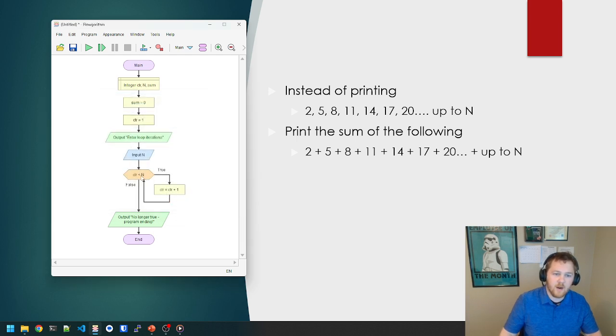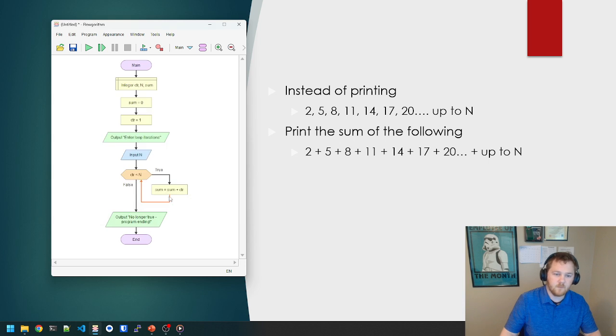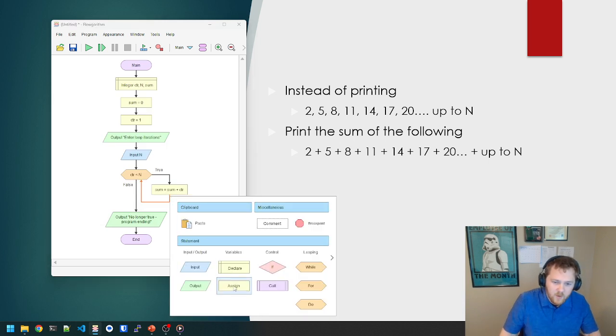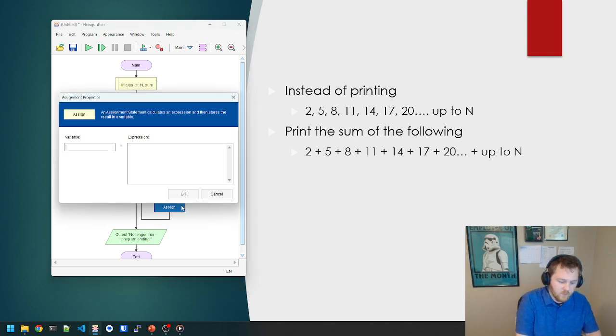We're going to leave our break condition the same for right now. And then we're going to say sum equals sum plus the value of the counter. And then we are going to do another assign box here, and we are going to do counter equals counter plus 3, to keep going here, like it's every 3 numbers.